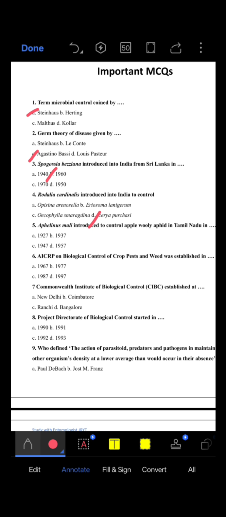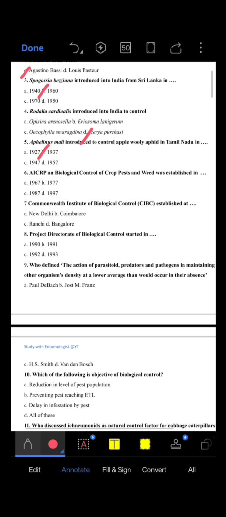After that, fifth question, Aphelinus mali introduced to control apple woolly aphid in Tamil Nadu in the year 1937. Sixth question, ICRIP on biological control of crop pests and weeds was established in 1977, option B. Question 7, Commonwealth Institute of Biological Control, that is CIBC, established at Bangalore. Eighth question, the Project Directorate of Biological Control started in 1993.